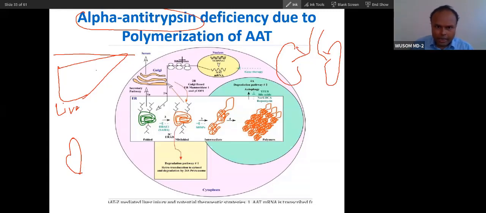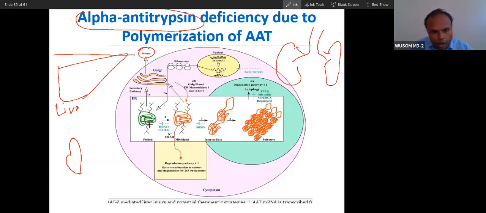So what happens in alpha 1 antitrypsin? There is a mutation in one amino acid at a specific place. Actually it is secreted as a monomer in serum.